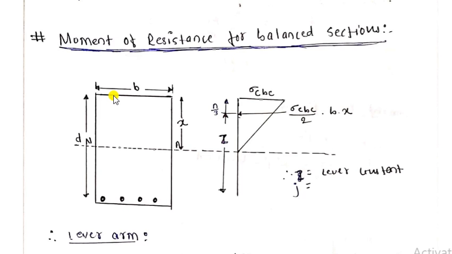So here I have taken one rectangular beam in which a bar is inserted in the concrete, having a width of the beam B and an effective depth of the beam d. Overall depth will be D. Overall depth is nothing but the effective depth plus clear cover. Now here the technical term is clear cover. So let's understand it practically. Let me show you one figure so that you can understand it.